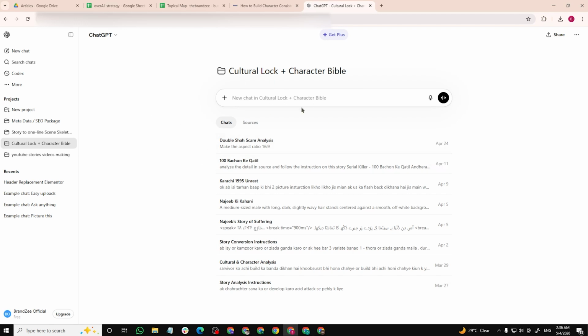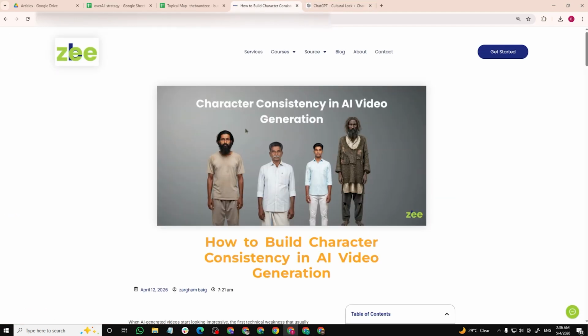When I go to ChatGPT and put in the story in my placeholder, according to my training, ChatGPT gives me the cultural lock according to the story. Here you can see, like this is a Tamil Nadu young man. So according to research, I know that when he went to the Middle East, on that day,